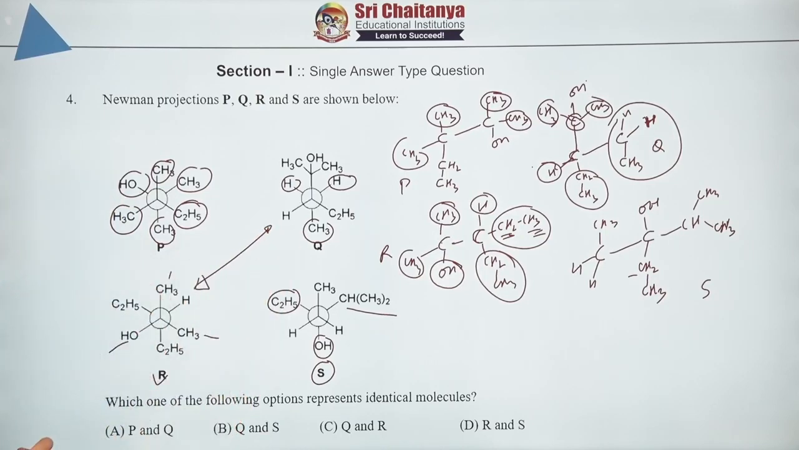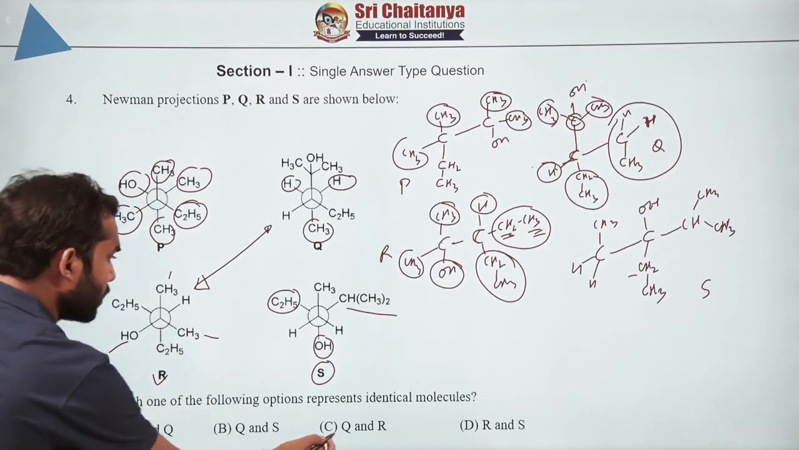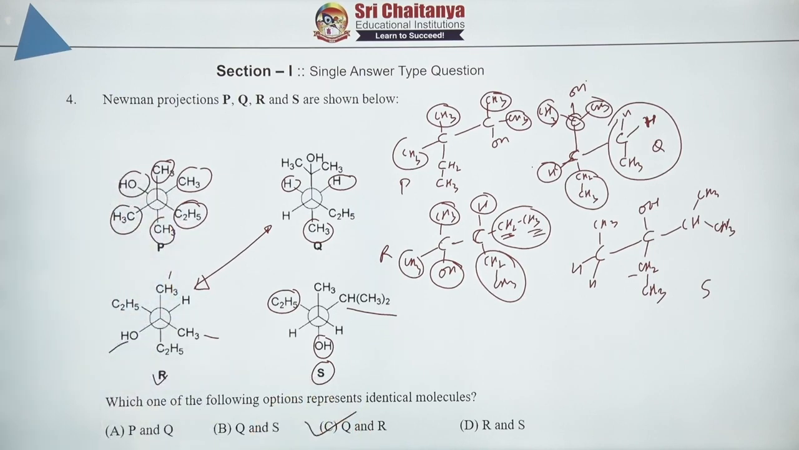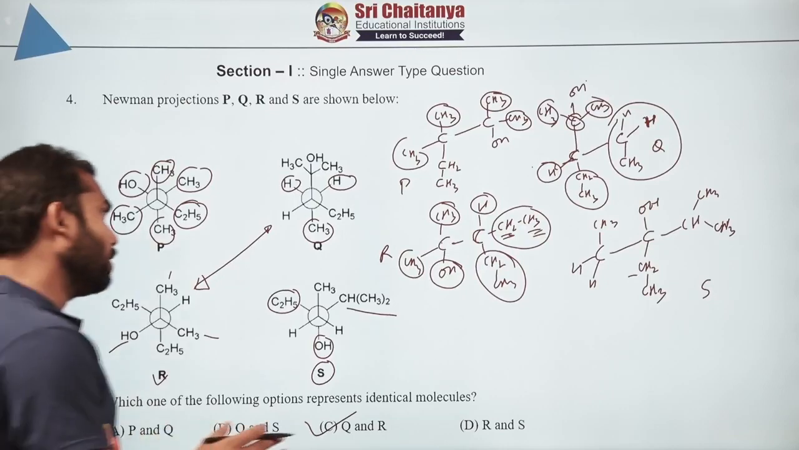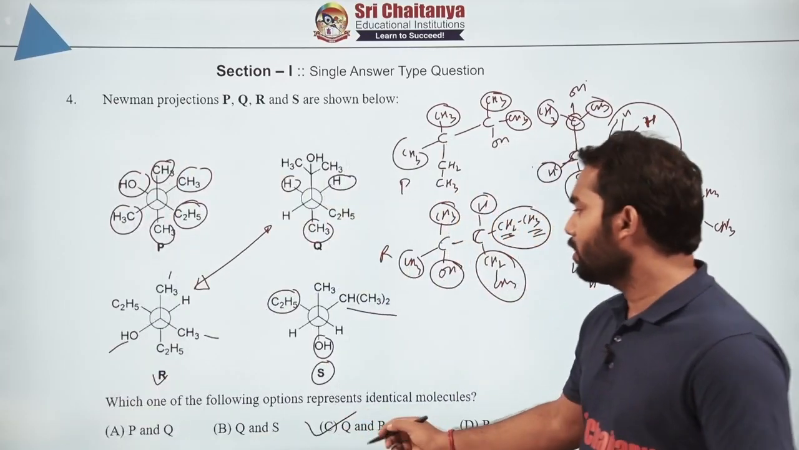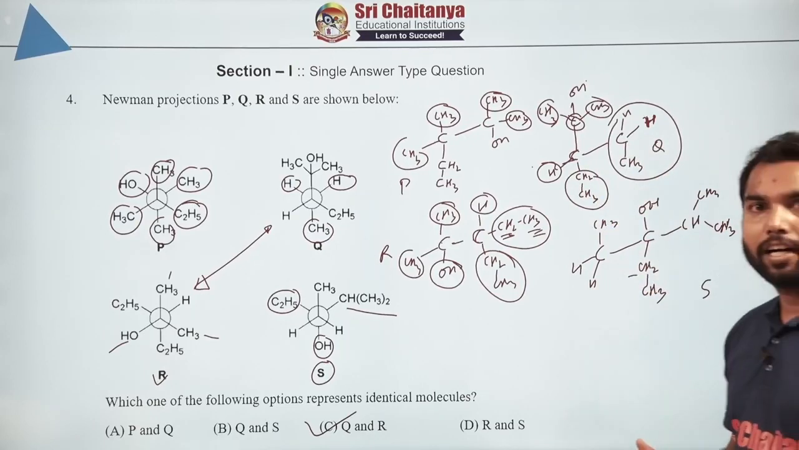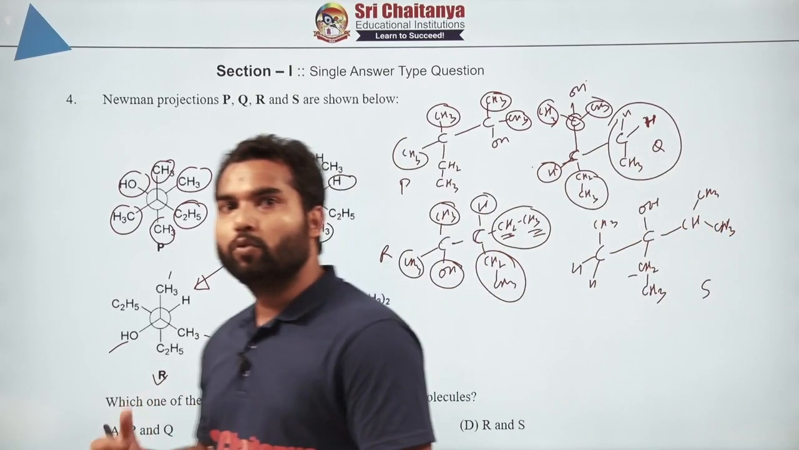R and Q, these two are identical. So what are the options? We have to just pick one. Let's directly check whether RQ is given anywhere. So yes, Q and R is given. Because it was single choice, I will not waste my time to look at the other options. So the correct answer will be C, which is having Q and R. Alright. So let's move to the next question.